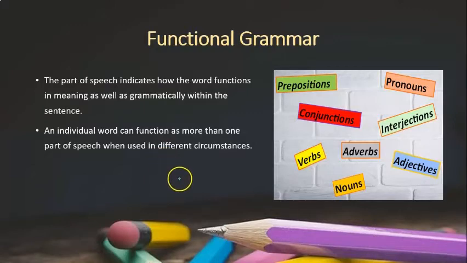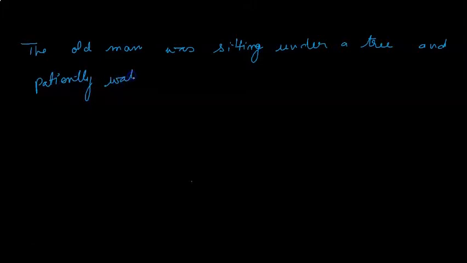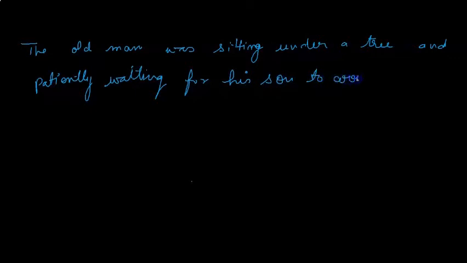For say, we have a sentence: the old man was sitting under a tree and patiently waiting for his son to arrive.